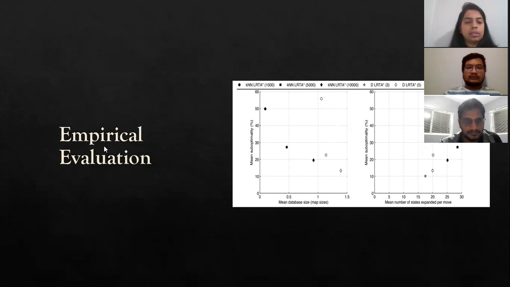The figure's two plots depict the suboptimality of courses taken by agents controlled by the DLRTS search algorithm or the KNN LRTS search algorithm. From the first diagram it has been observed that the suboptimality is depicted as a function of the database size. And from the right plot, the suboptimality is depicted as a function of the number of states expanded in every move. So we're coming to the conclusion part.